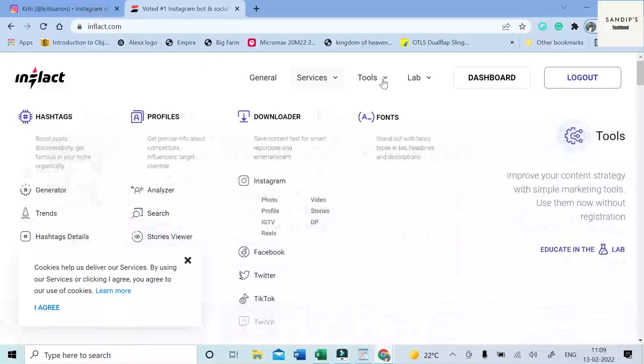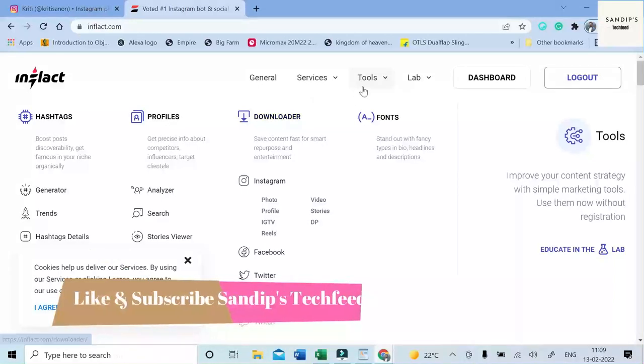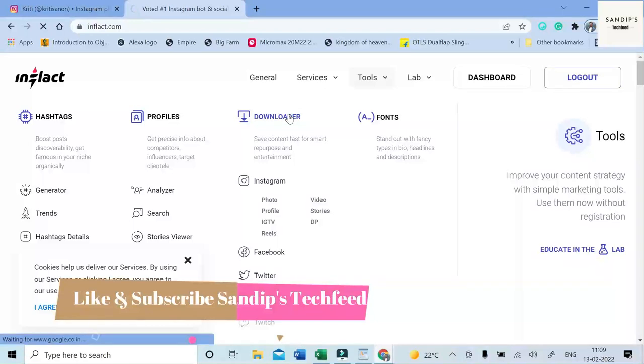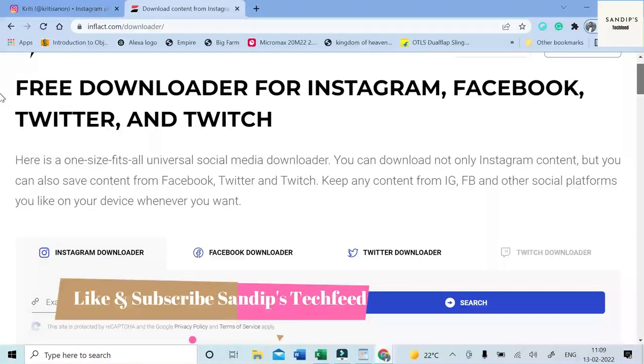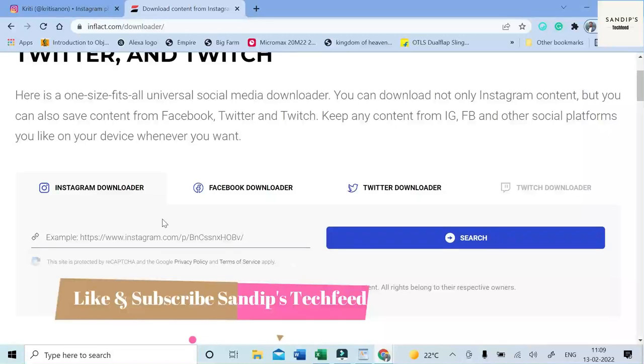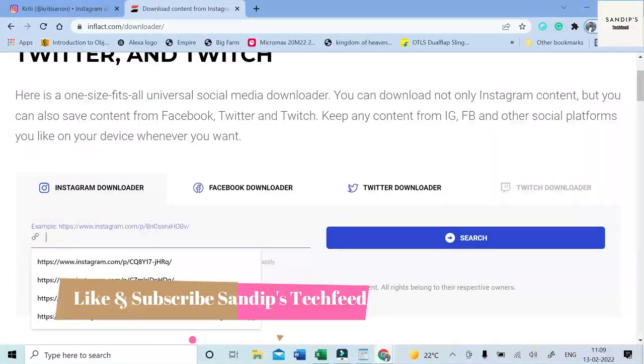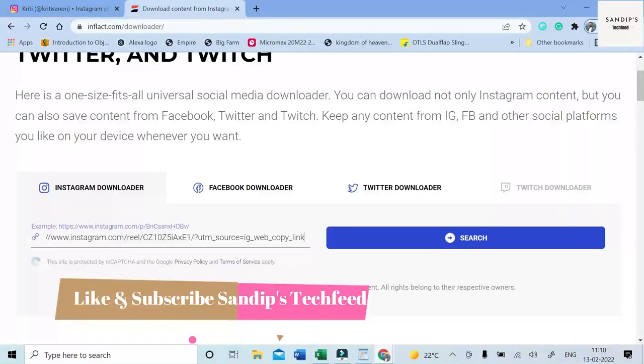Okay, so in the home page, just go to the downloader option. You have to just click on the tools tab first and then click on downloader. Here are options for Facebook downloader and Twitter downloader, but you have to just paste the reels link in the Instagram downloader tab. See, the link is pasted. Now hit on search.